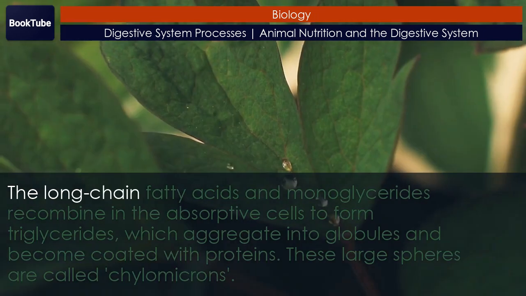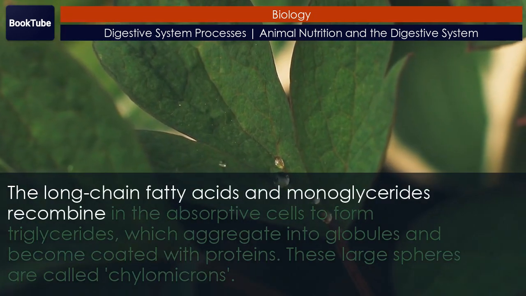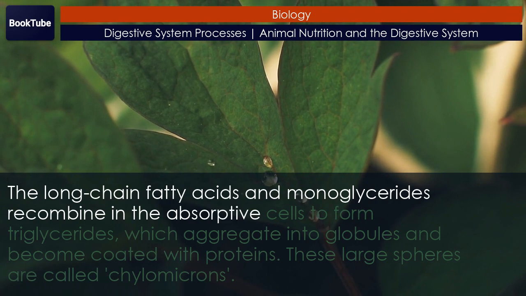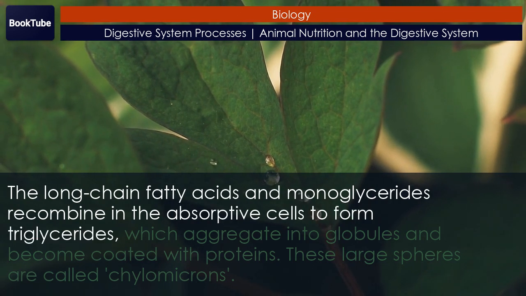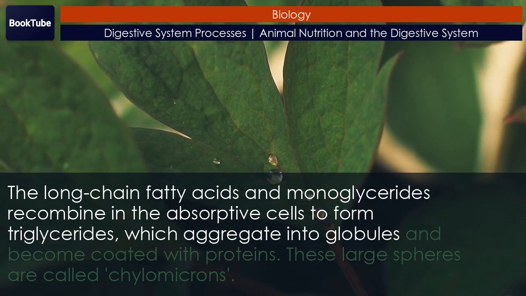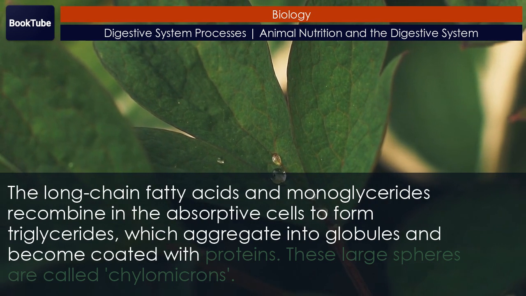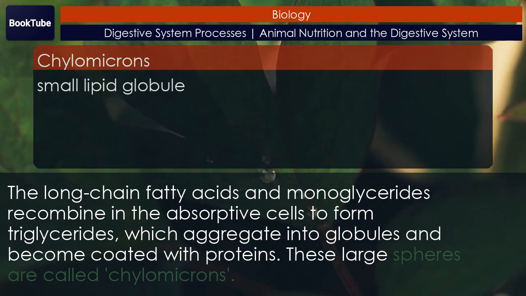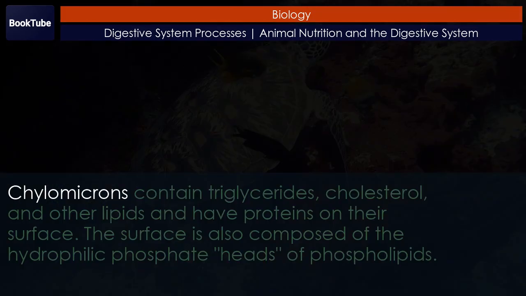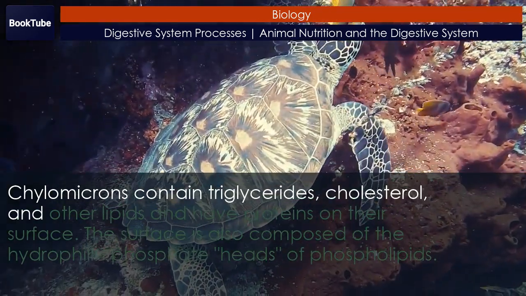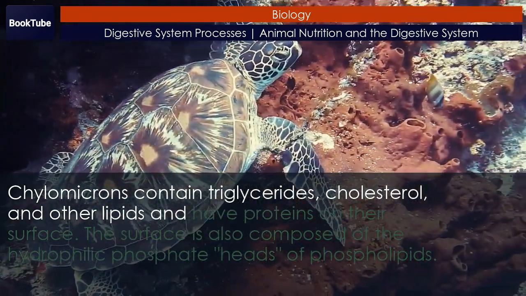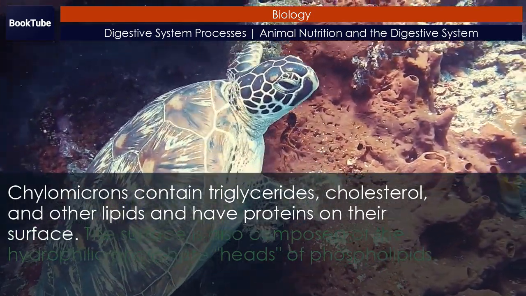The long-chain fatty acids and monoglycerides recombine in the absorptive cells to form triglycerides, which aggregate into globules and become coated with proteins. These large spheres are called chylomicrons. Chylomicrons contain triglycerides, cholesterol, and other lipids and have proteins on their surface.